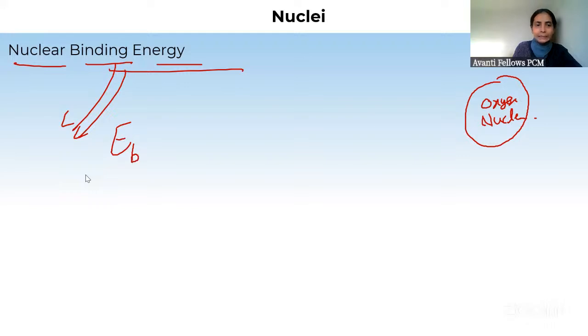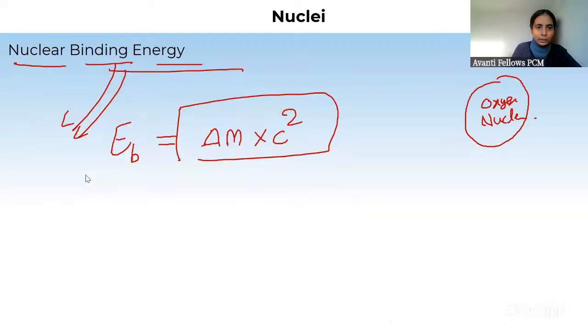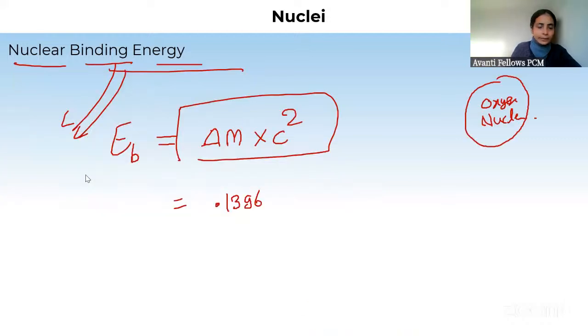न्यूक्लियर बाइंडिंग एनर्जी को, this is equal to mass defect into speed of light का स्क्वायर। सो अगर मैं previous example लूं तो मैं कितना लिखूंगी, मैं लिखूंगी 0.13691, 0.13691, right, sorry, 691 into, and this is in atomic mass unit, always remember.